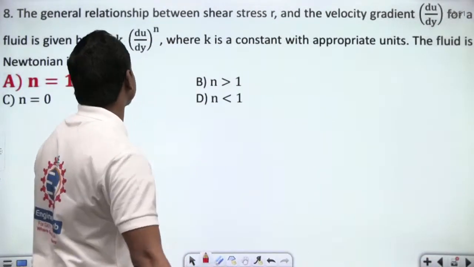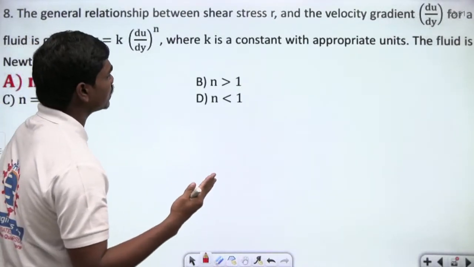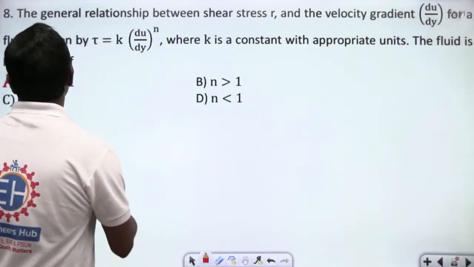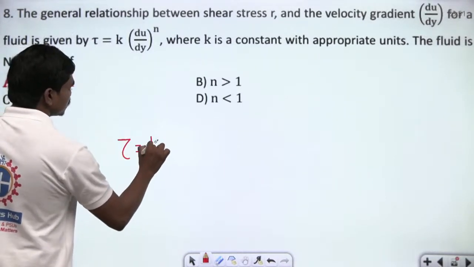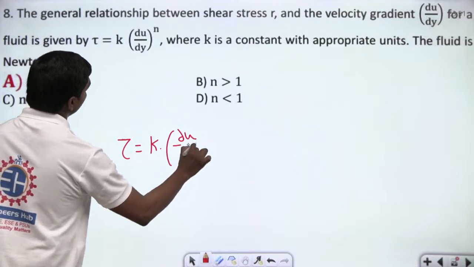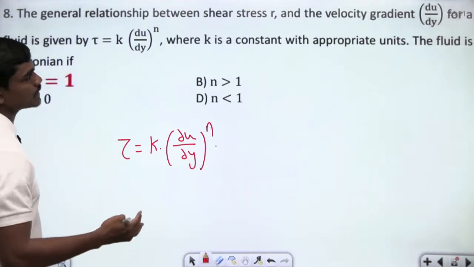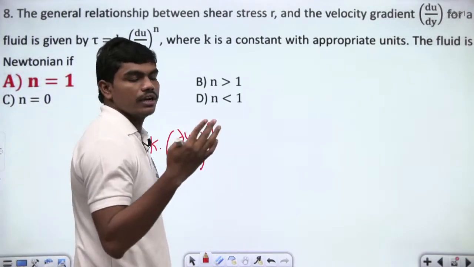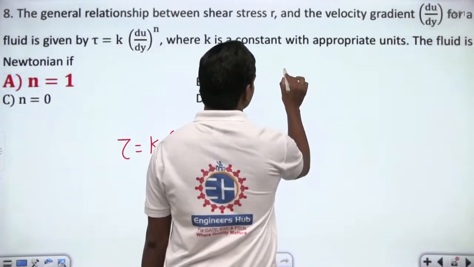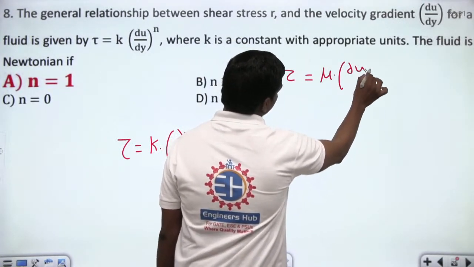So this is a very simple question. The general relationship between shear stress and the velocity gradient dou u by dou y for a fluid is given by tau is equal to some constant k into dou u by dou y whole power n, where k is a constant with appropriate units. The fluid is Newtonian. For Newtonian fluids, in a simple case, we have tau is equal to mu into dou u by dou y, correct?